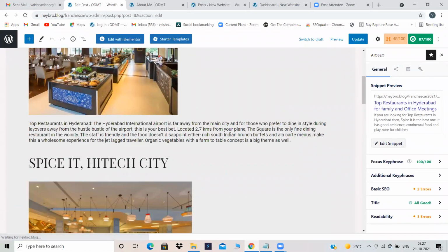Now, Hyderabad International Airport. You can give this one for external, I think so. Restaurants. Where is it? Okay, buffet is there over here, right? We'll give it for this.